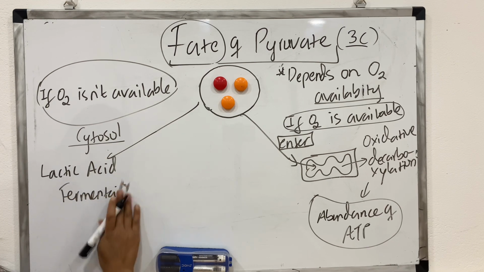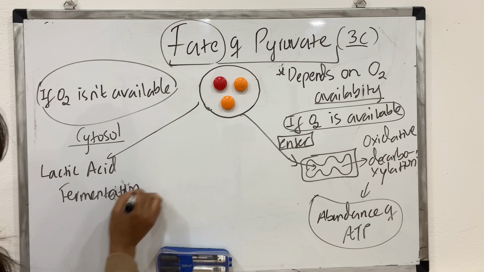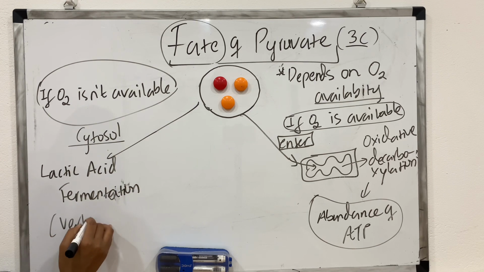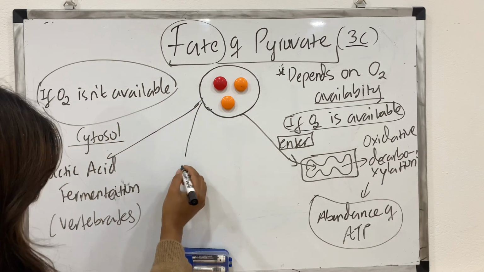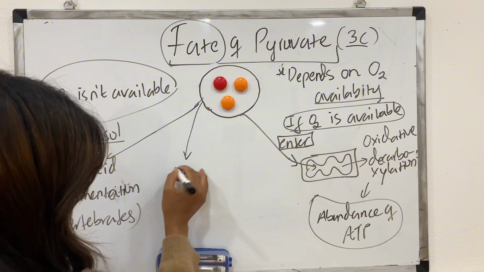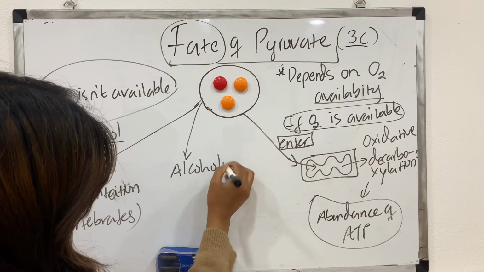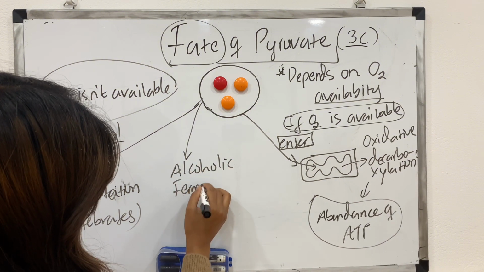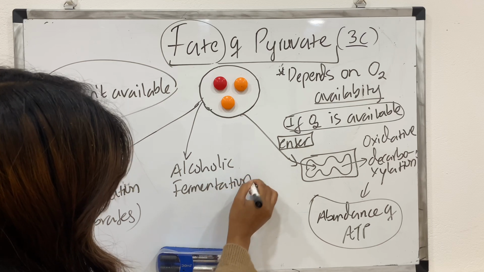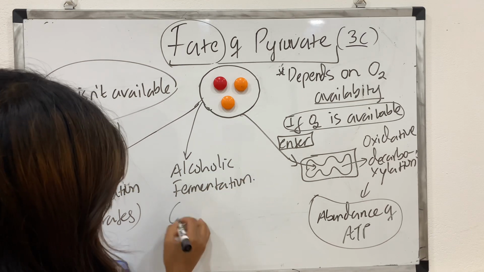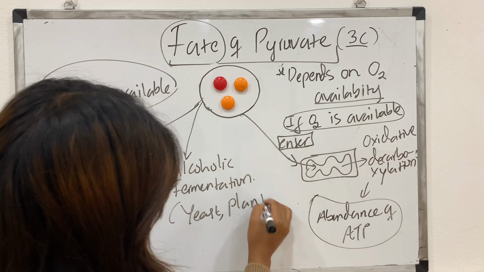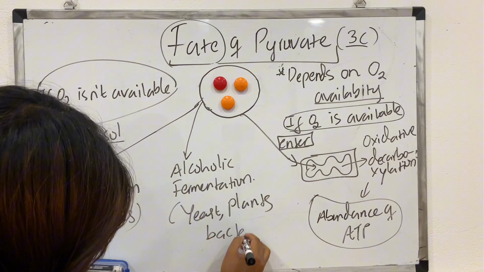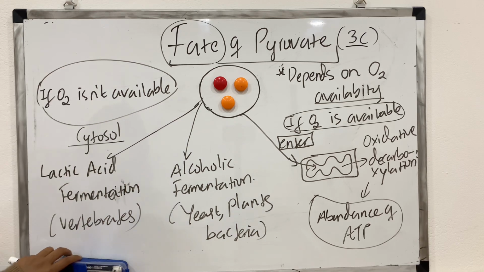So it undergoes lactic acid fermentation as in vertebrates. An example would be our own muscle cells when they lack oxygen but require high energy. And it undergoes alcoholic fermentation such as in yeast, plants, and bacteria. Now you try to analyze why pyruvate has to undergo fermentation.